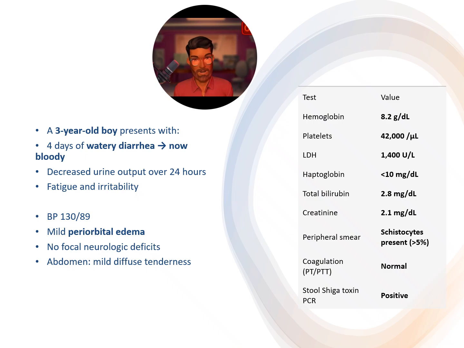So here we have a clinical case. A 3-year-old boy presents with 4 days of watery diarrhea, now bloody. Decreased urine output over the last 24 hours. He's hypertensive, has mild periorbital edema, no focal neurological deficits, and his abdomen is diffusely tender. His hemoglobin is 8.2. Platelets are low, 42,000. Elevated LDH and bilirubin with low haptoglobin, indicating hemolysis. Creatinine is elevated. Peripheral smear shows schistocytes. And his stool Shiga toxin PCR is positive.